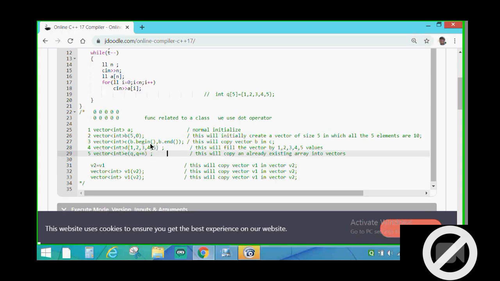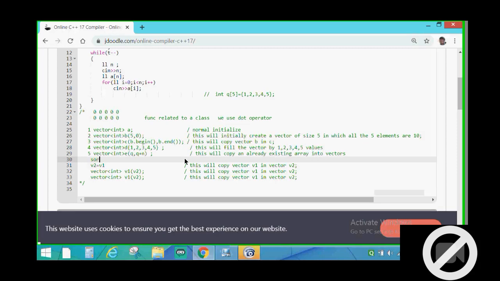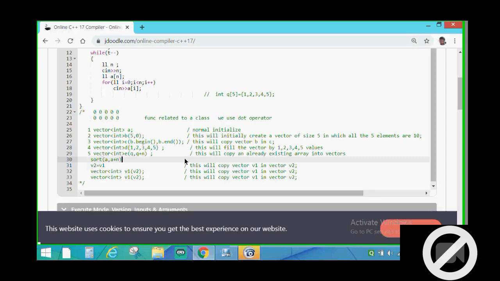If you are observing, in the third case we copied an existing vector into a new vector. In this we are copying an existing array into the vector. So basically, as a vector is a container, we did b.begin, b.end. But here, if you have used the sorting function, you might remember that for sorting we used a plus n.